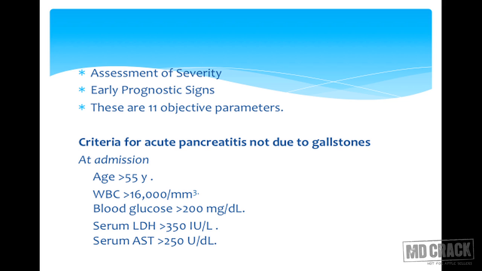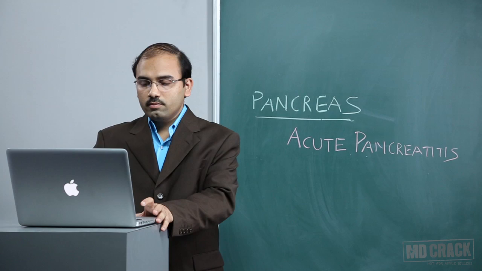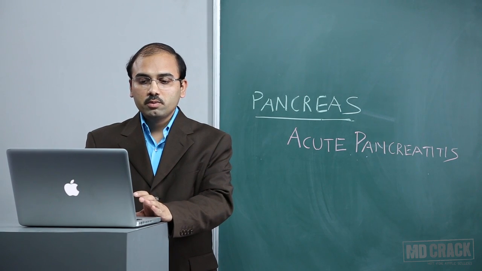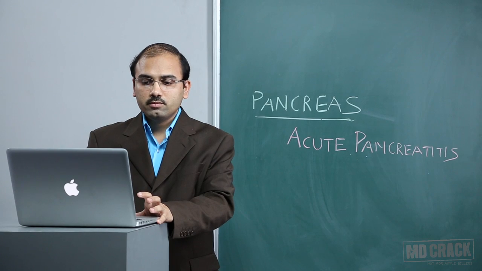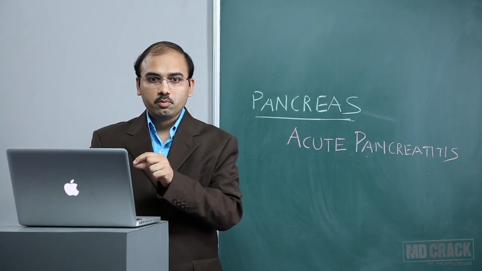So at admission, if the patient has age more than 55 years, white blood cell count more than 16,000, blood glucose more than 200 milligrams per deciliter, serum LDH concentration more than 350 international units per liter, serum aspartate transaminase concentration more than 250 units per deciliter. These are all criteria at admission, and you mark one for each point.